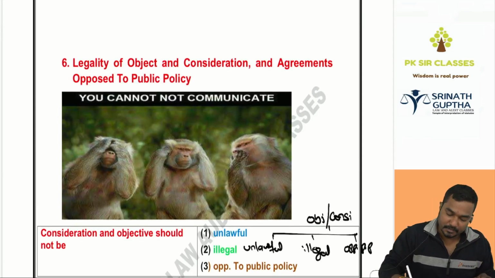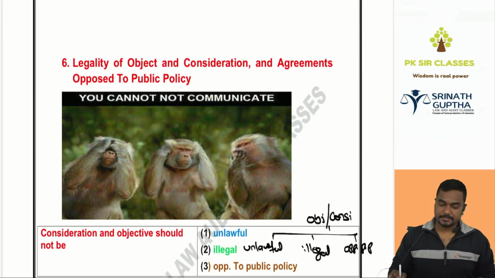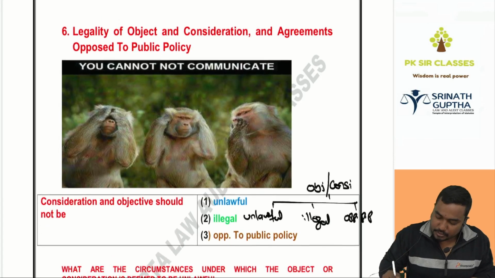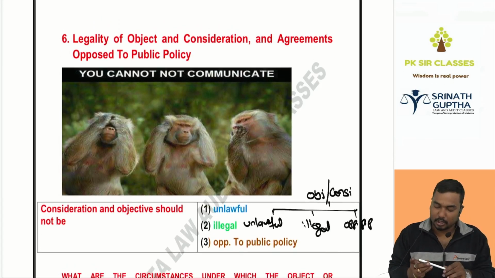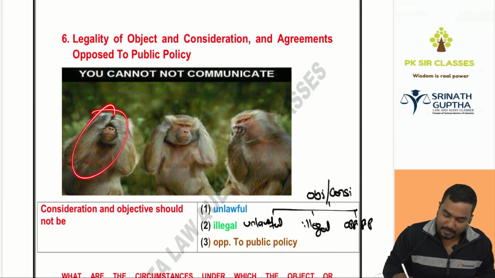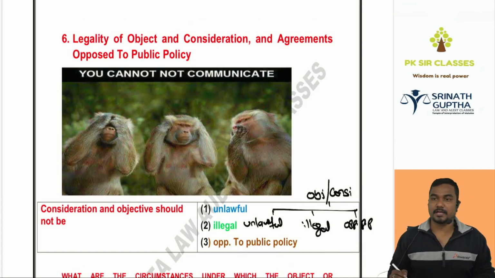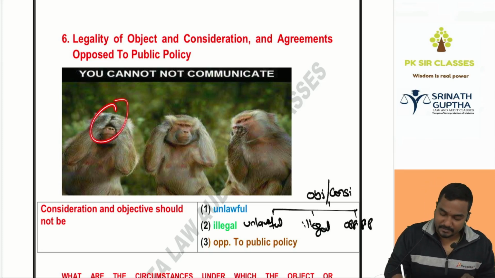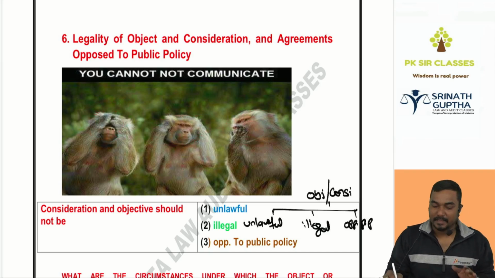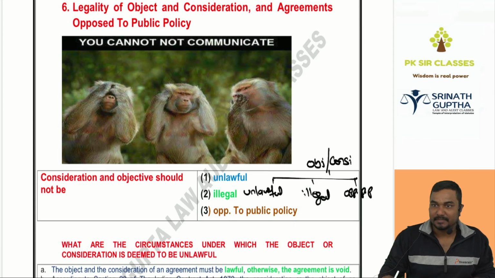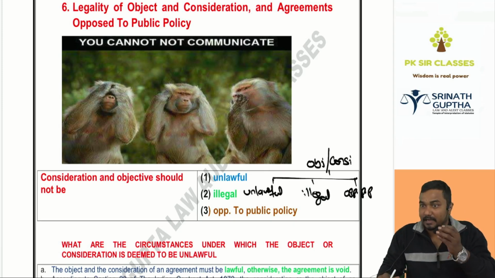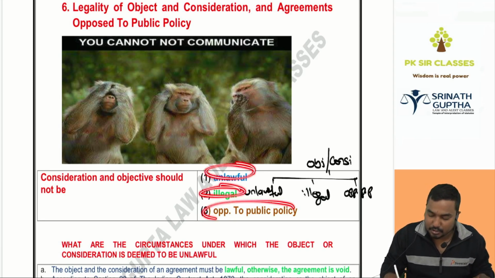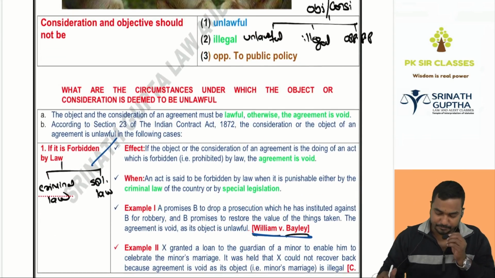So topic 6 in Contract Act. The objective and consideration of the contract should not be unlawful, should not be illegal, should not be opposed to public policy. Gandhiji said 3 monkeys: don't see bad, don't listen bad, don't speak bad. In the same way, the Indian Contract Act says, if you're entering into any contract, the objective of the transaction should not be unlawful, should not be illegal, should not be opposed to public policy.